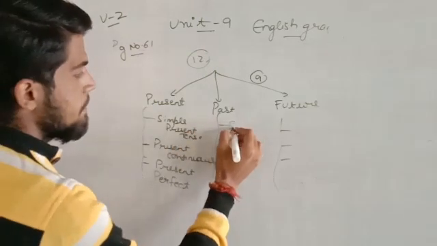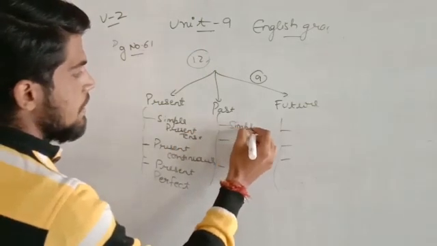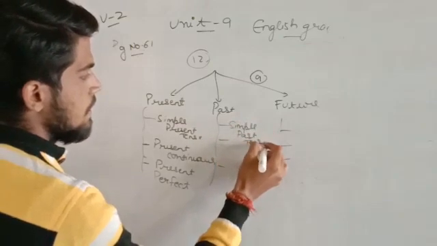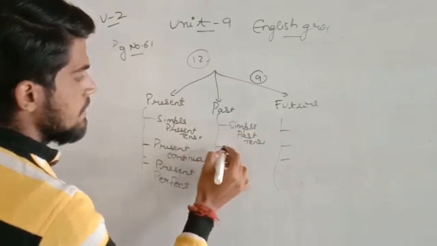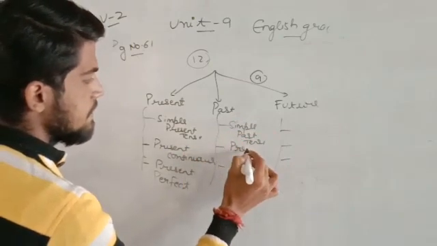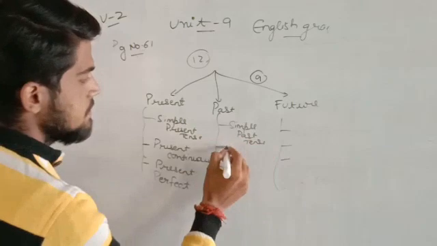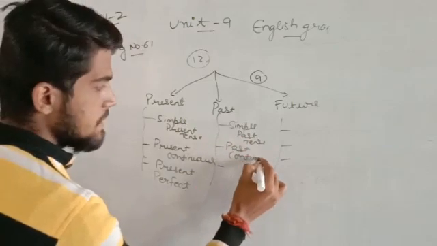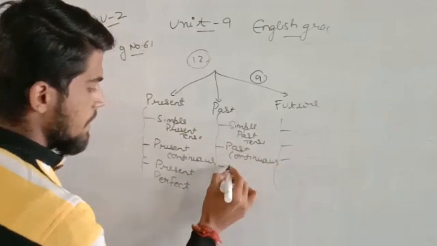And here simple past tense, past continuous, and here will be past perfect.